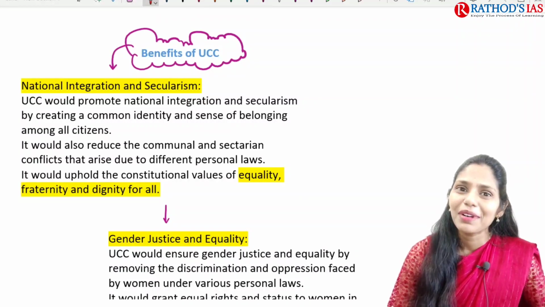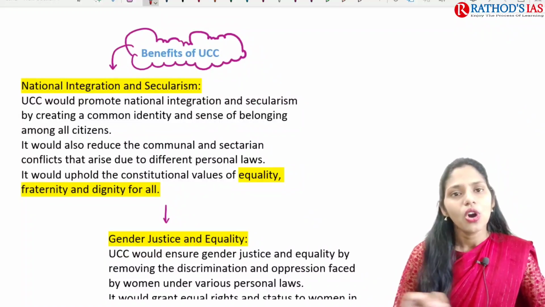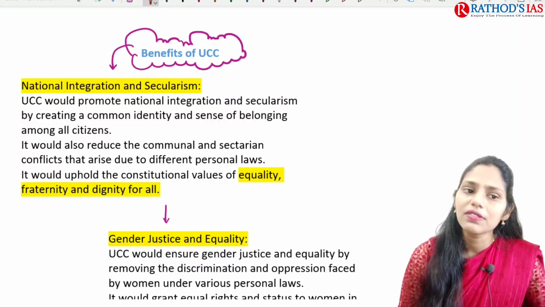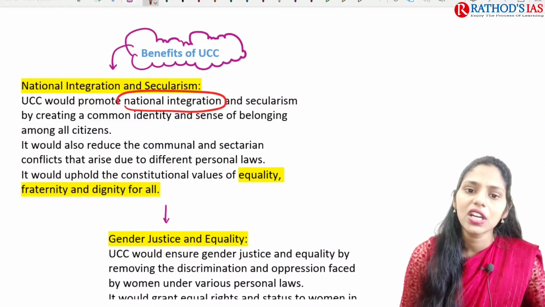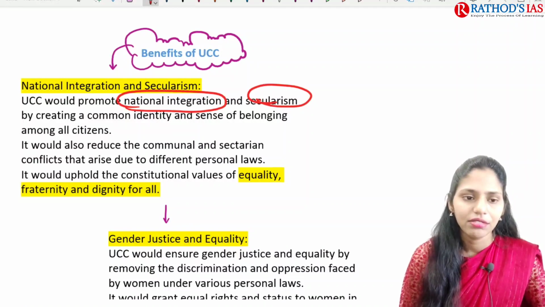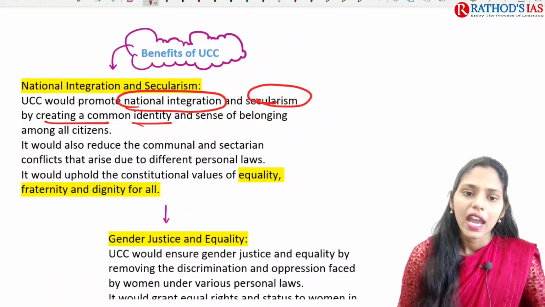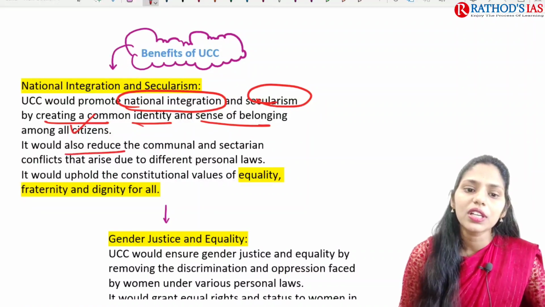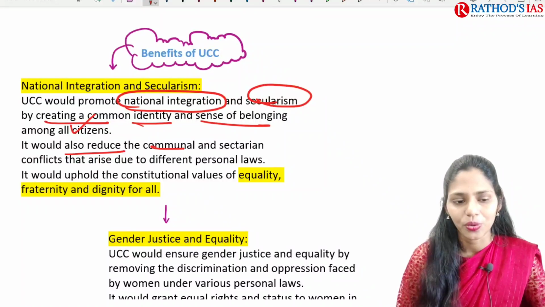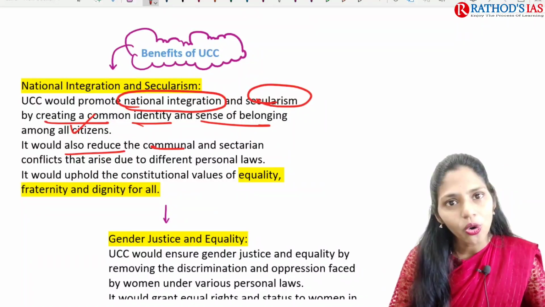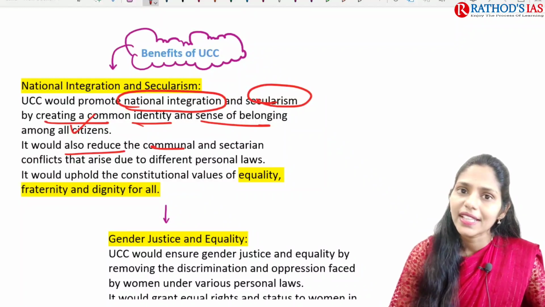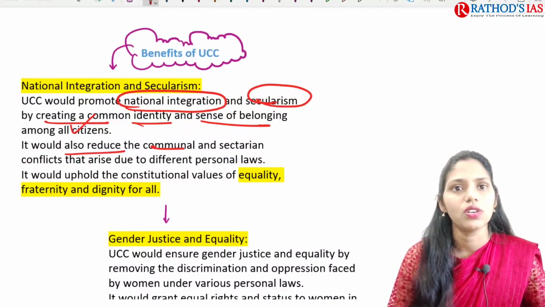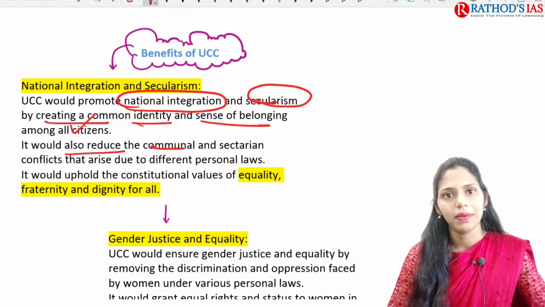And if you are talking about what will be the benefits if we implement this uniform civil code, we can promote national integration and secularism, because for all the religions we are having only one law, right? It will be helpful for creating a common identity and sense of belonging among all the citizens. It would also reduce communal and sectarian conflicts. And we can uphold constitutional values, for example equality, fraternity, dignity, etc. So this is the first important benefit.